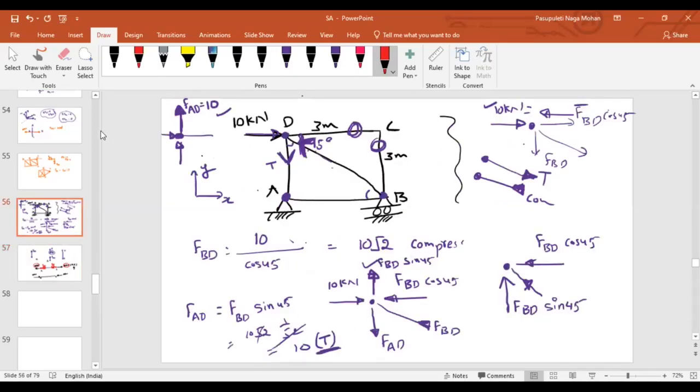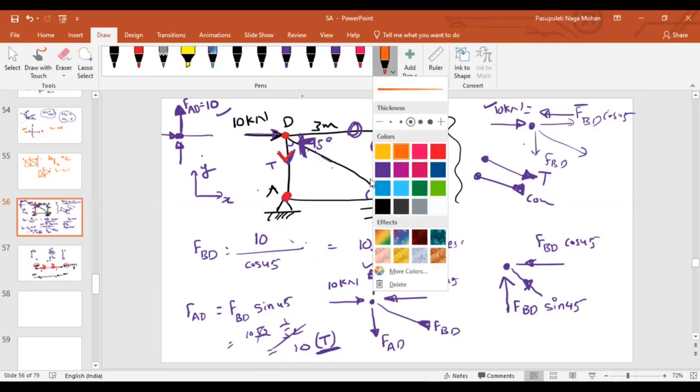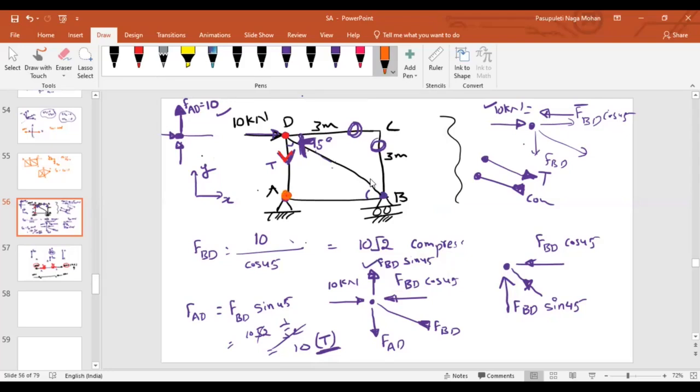Clear, sir. That is how you might have been confused: if I ask you to represent at a joint, you had it downward. But did you find the difference? While talking about this direction, I said it with respect to point D. Now I am asking you to represent with respect to A. At point A, if I want to represent my force in AD, in which direction is the internal force reaction, upward or downward? Upward, sir. Now clear? I think previously you had some downward or the same.